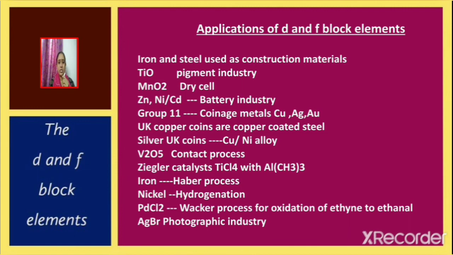Vanadium pentoxide is used as a catalyst in contact process. Ziegler-Natta catalyst is titanium tetrachloride with Al(CH3)3. It is used in the polymerization of ethene to polythene. Iron is used in Haber process. Nickel is used in the hydrogenation reaction. Palladium chloride is used in Wacker process for the oxidation of ethene to ethanal.